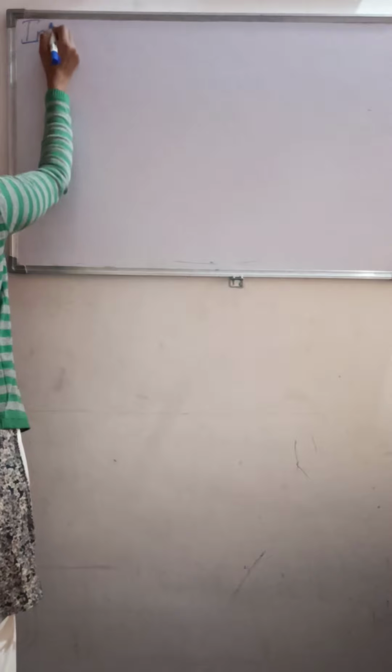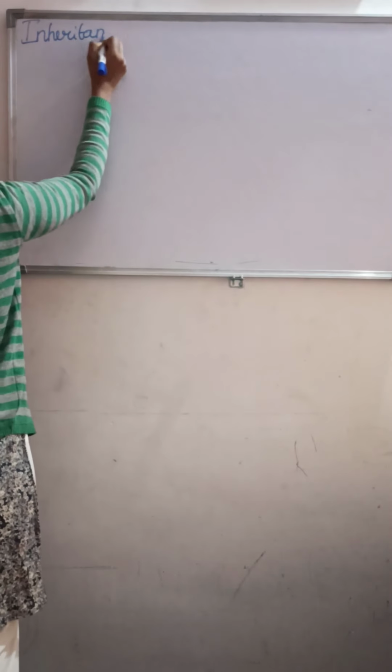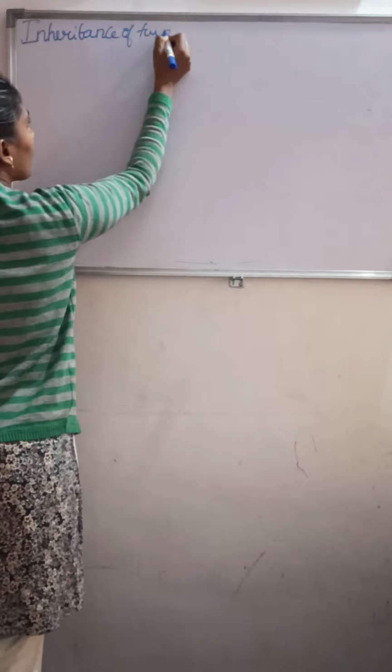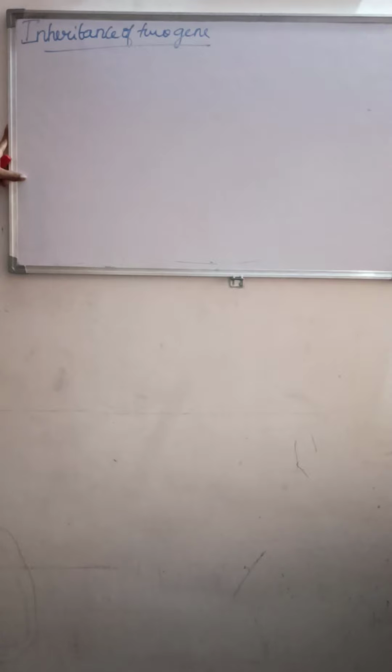Moving on to the next, that is the inheritance of two genes. As I already said, the dihybrid cross is also called inheritance of two genes, whereas the monohybrid cross we call inheritance of one gene.